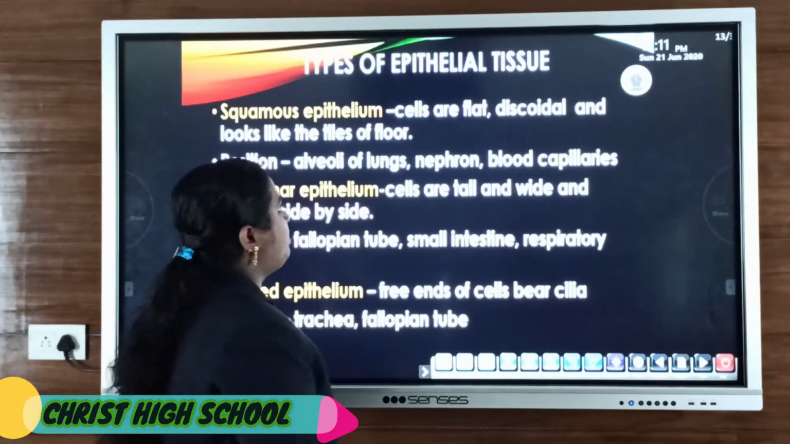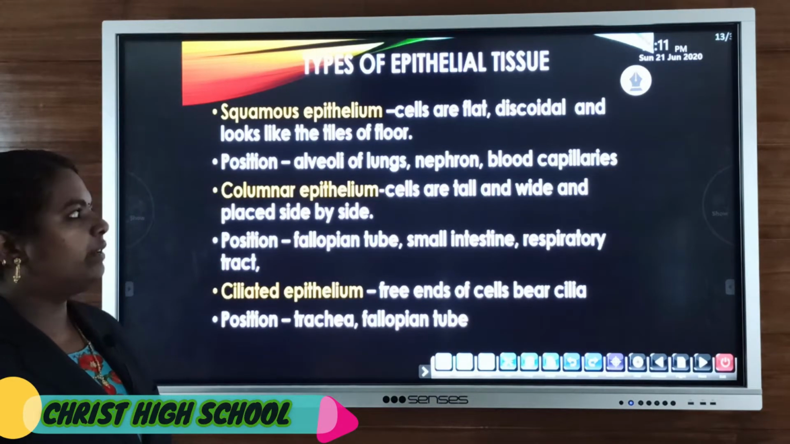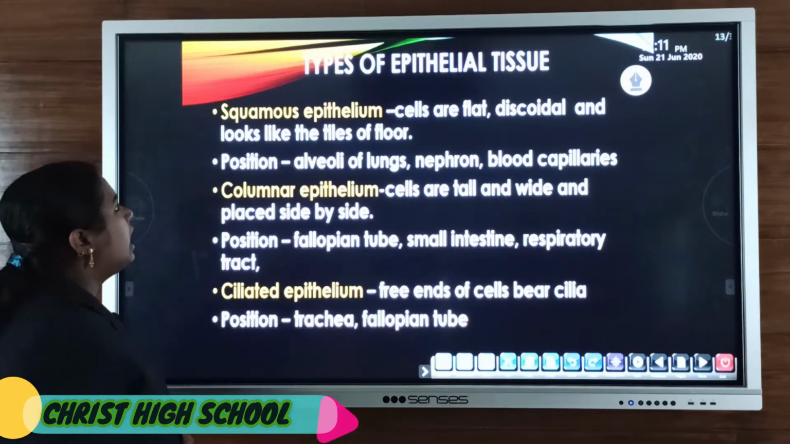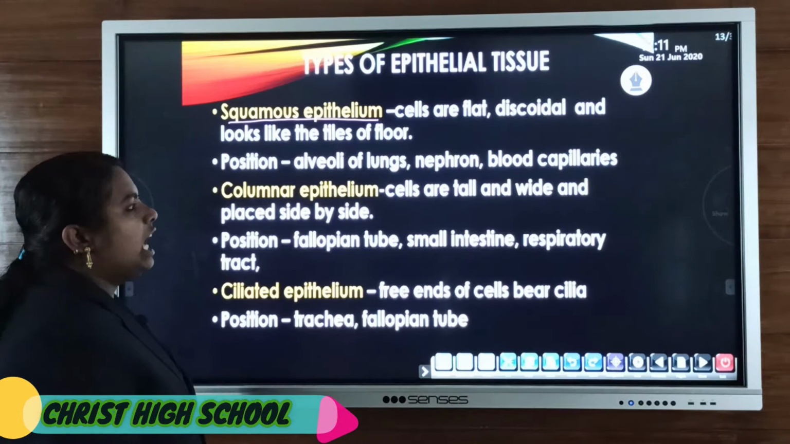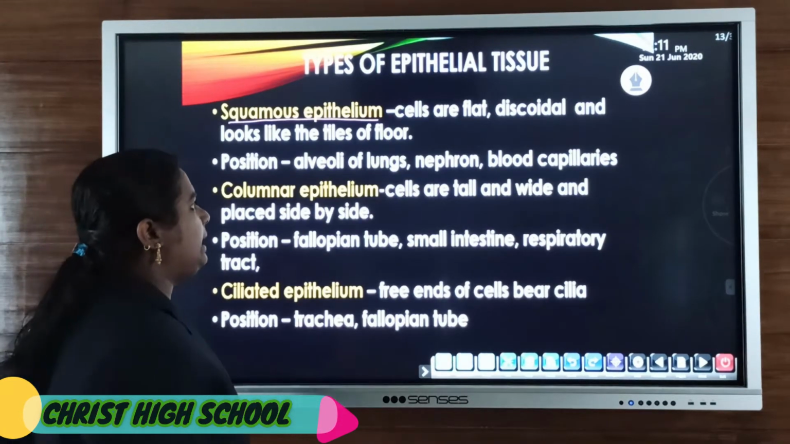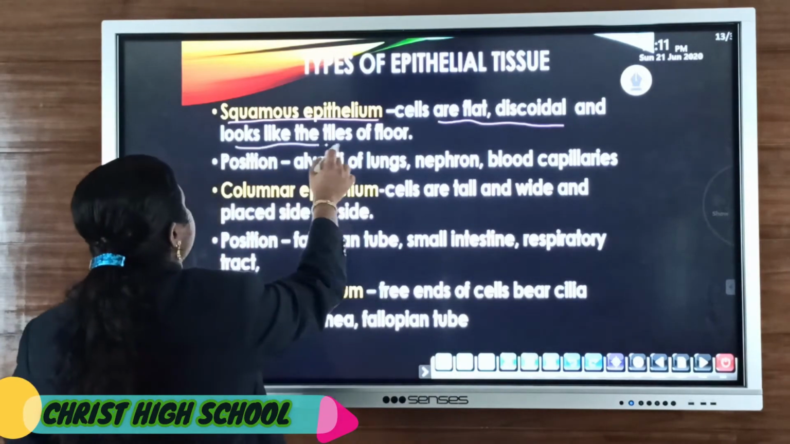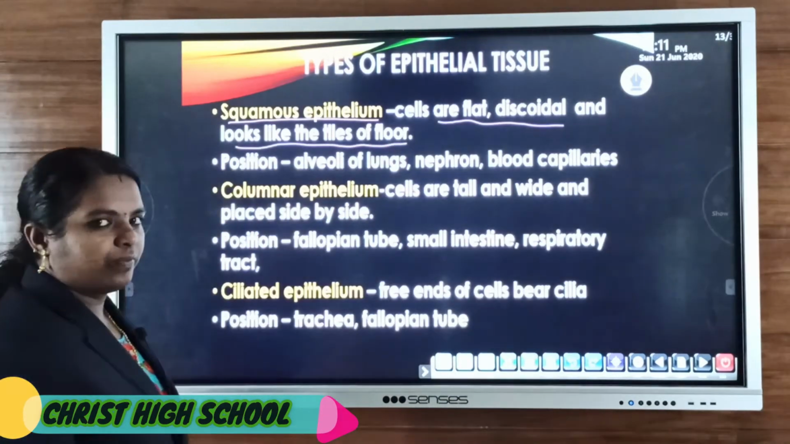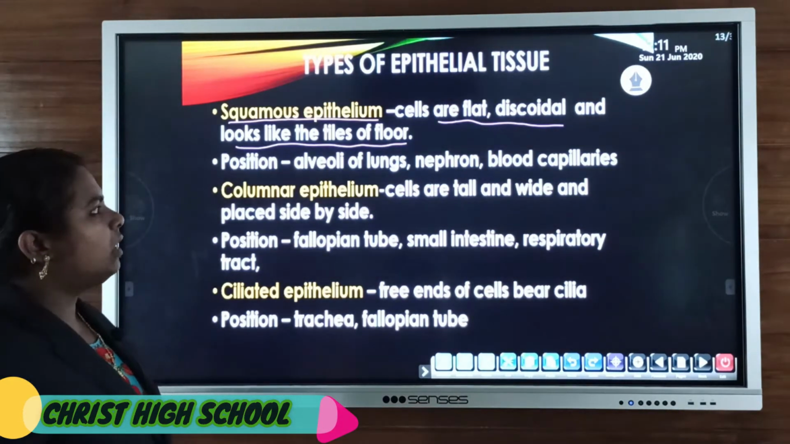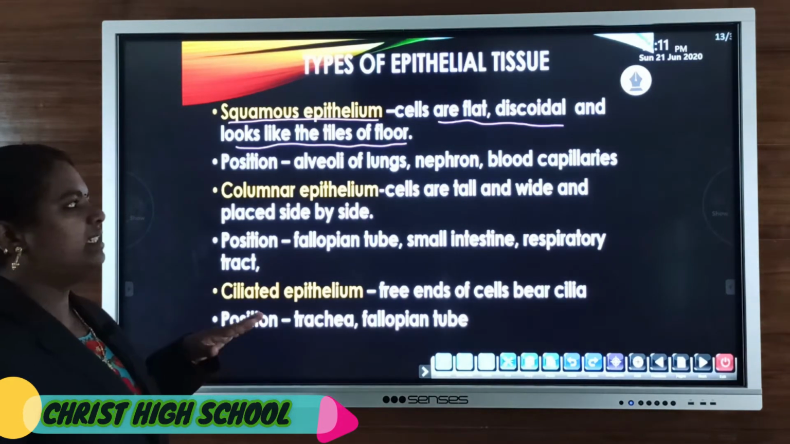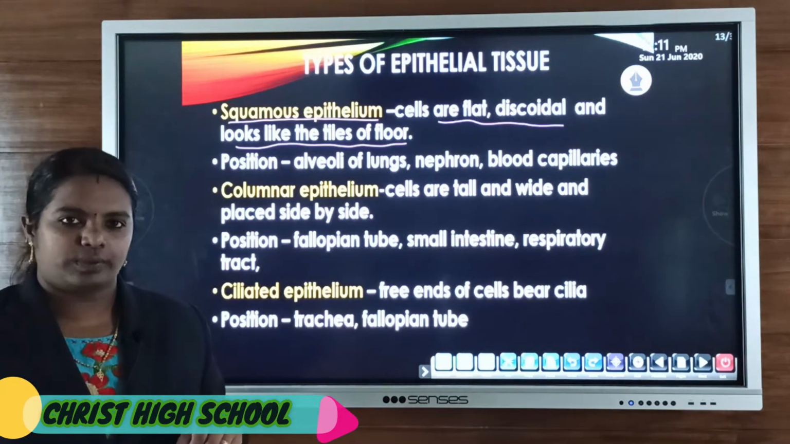Then the first type, epithelial tissue. There are different types of epithelial tissues. The first one is squamous epithelium. The main feature of squamous epithelium is that its cells are flat, discoidal, and look like the tiles of a floor. So they are mainly flat cells of discoidal shape that look like tiles of a floor.